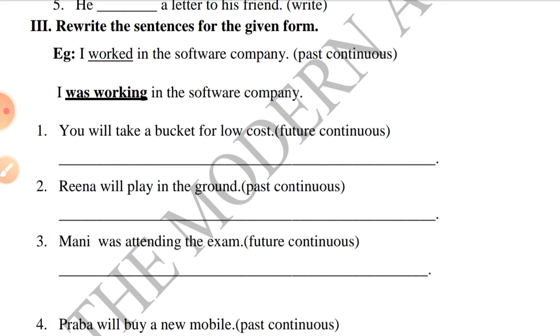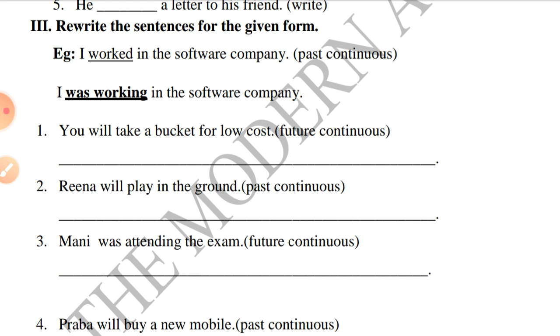And the second question is, you will take a bucket for low cost. We have to convert that into future continuous. So what will be the rule? You will be taking a bucket for low cost. Understood? When the subject is you, we have to write will be, then main verb, then ing. So you will be taking a bucket for low cost.